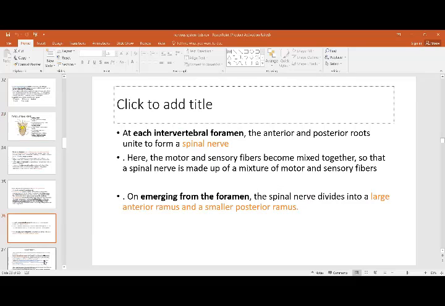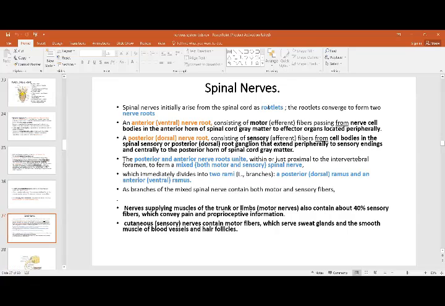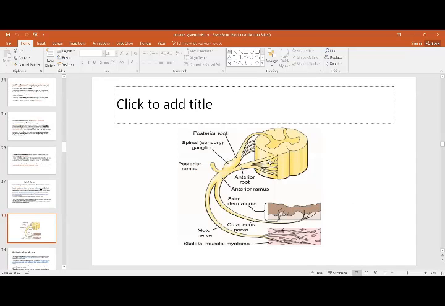Okay. So the pattern initially arises from the spinal root as rootlets, which converge to form the nerve roots. If you see in this picture, these are small rootlets. They converge to form the root: the posterior root and the anterior root. These together unite to form the spinal nerve, and related to the posterior root you have this sensory ganglion. Then they divide into the anterior ramus and the posterior ramus. So: rootlets, root, then the spinal nerve, then the anterior and the posterior ramus. This is the basic formation.